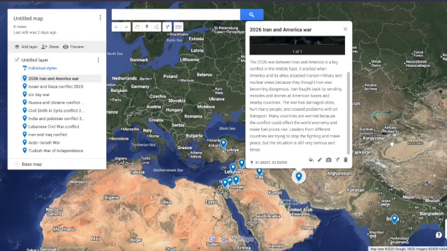The war has damaged cities, hurt many people, and caused problems with oil transport. Many countries are worried because the conflict could affect the world economy and make fuel prices rise. Leaders from different countries are trying to stop the fighting and make peace, but the situation is still very serious and tense.